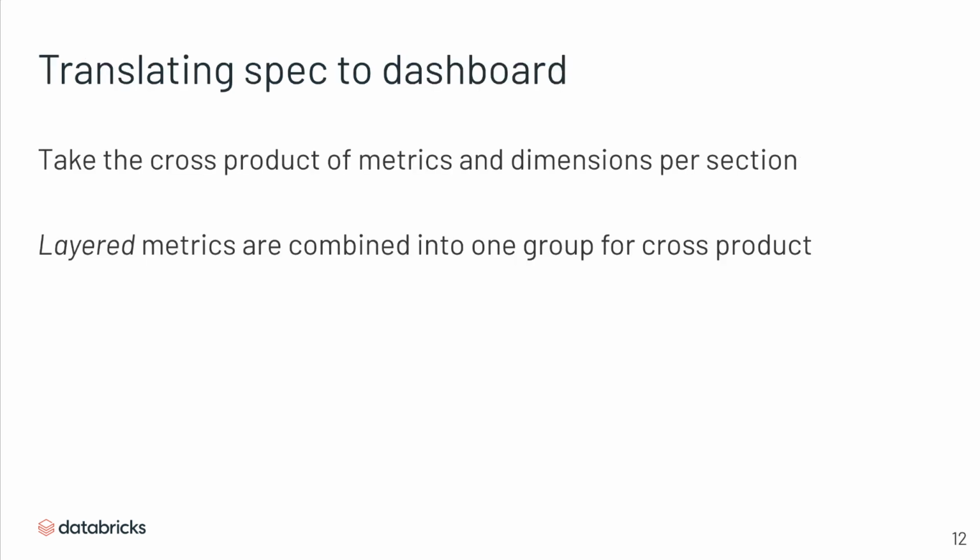To actually translate our spec to our dashboard, we take the cross product of all the specified metrics and dimensions per section. And when we layer our metrics, we combine these into one group for the cross product, so we layer all the metrics onto one chart.